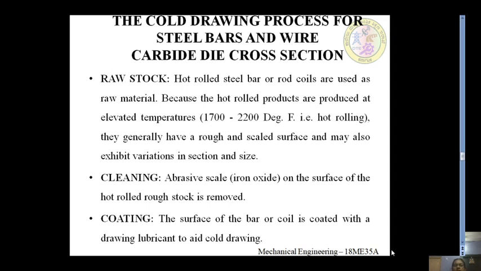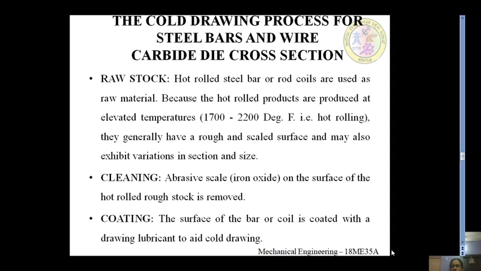The abrasive scale or iron oxide on the surface of the hot rolled rough stock is removed. Then the surface of the bar or coil is coated with drawing lubricant to aid the cold drawing.